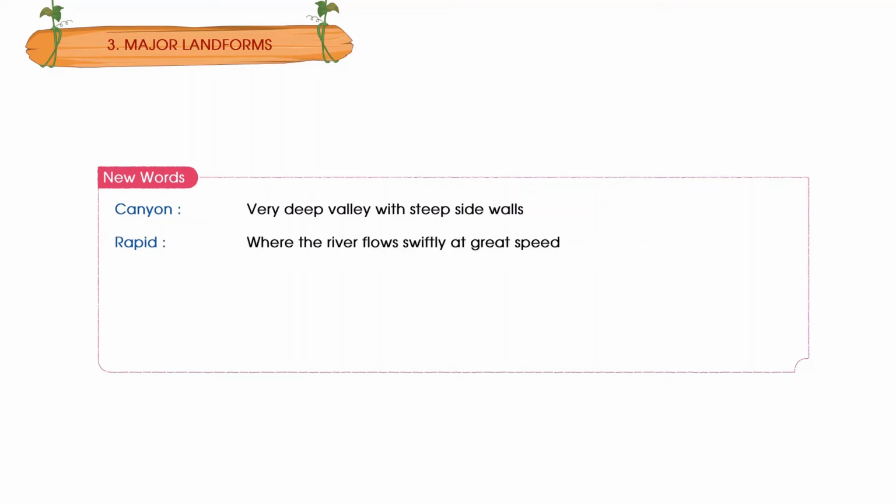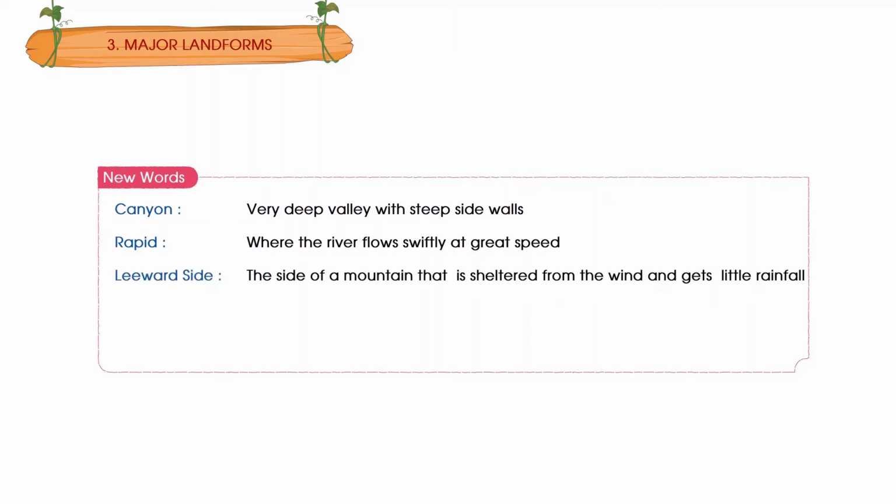New words. Canyon: very deep valley with steep side walls. Rapid: where the river flows swiftly at great speed. Leeward side: the side of a mountain that is sheltered from the wind and gets little rainfall. Barren: a piece of land where nothing grows. Arid: very dry.